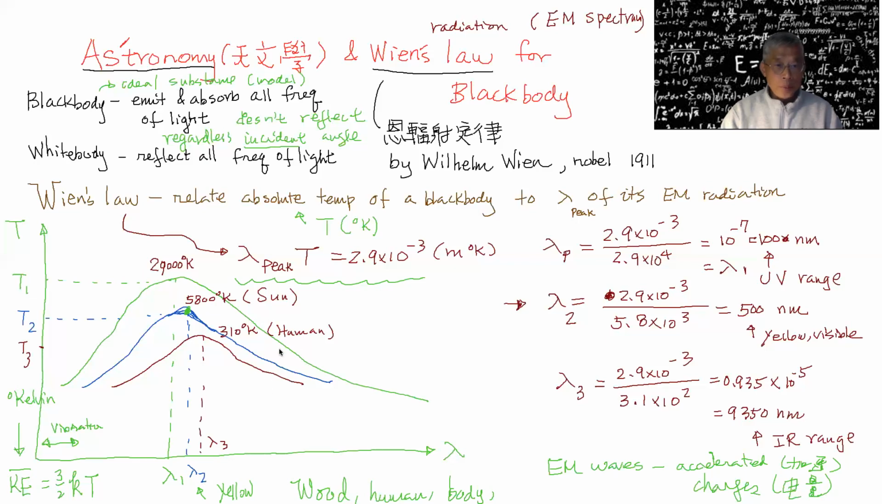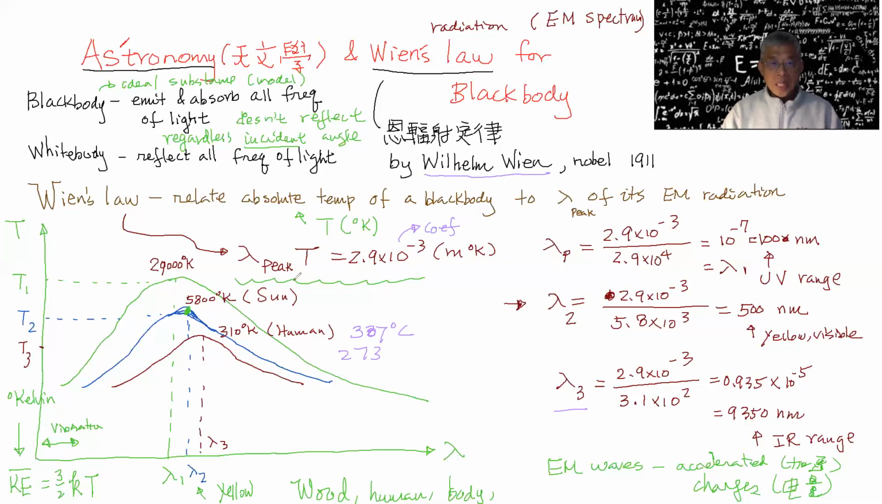Okay, and for human, we are at about 37 degrees C, and that plus 273 gives you 310 degrees K. And according to the calculation right here, lambda peak equals 2.9 times 10 to the negative 3 divided by the temperature. This is a coefficient, the constant that Wilhelm Wien discovered, right?